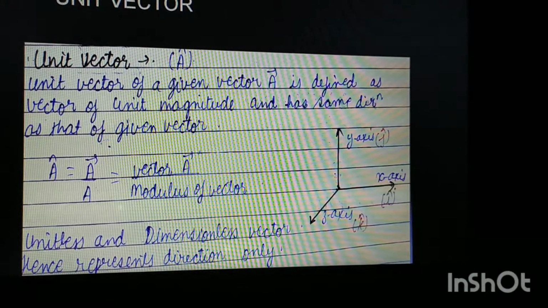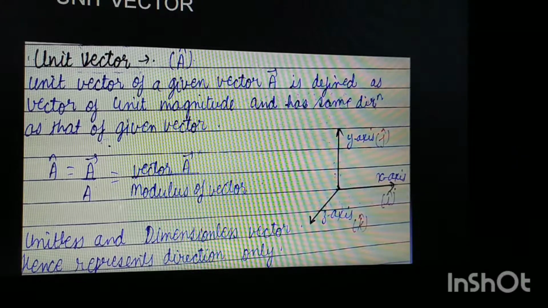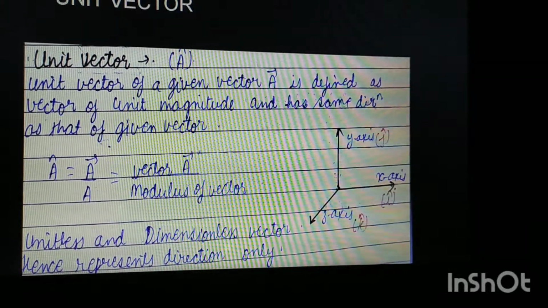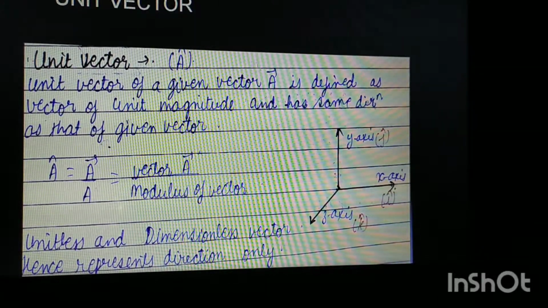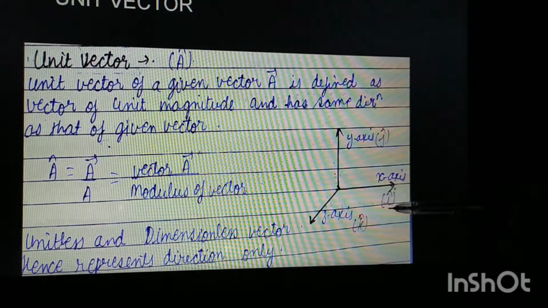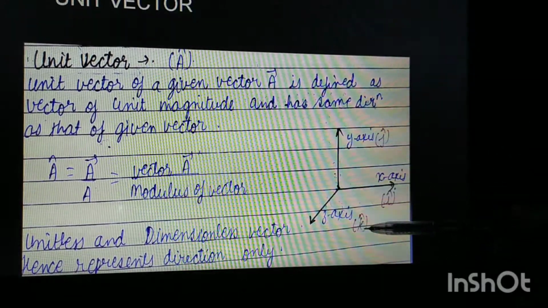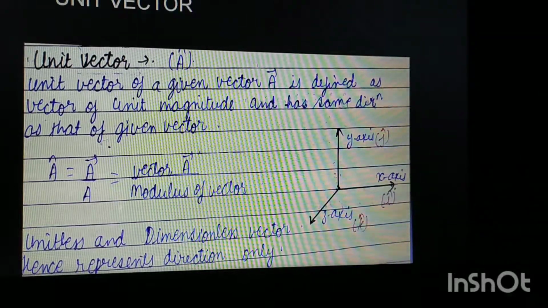So now what we have to study is that, as they are representing some magnitude and direction, there must be a unit vector associated with each of these axes. So we can say the unit vector associated with the x-axis is i cap, and the unit vector associated with the y-axis is defined as j cap, and similarly with the z-axis it is k cap. Now, what can we say about the unit and dimensions of this vector?